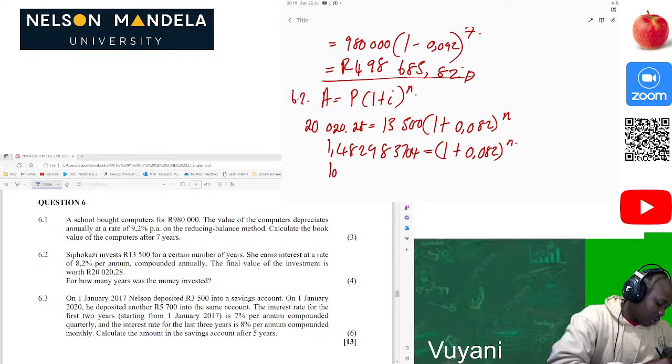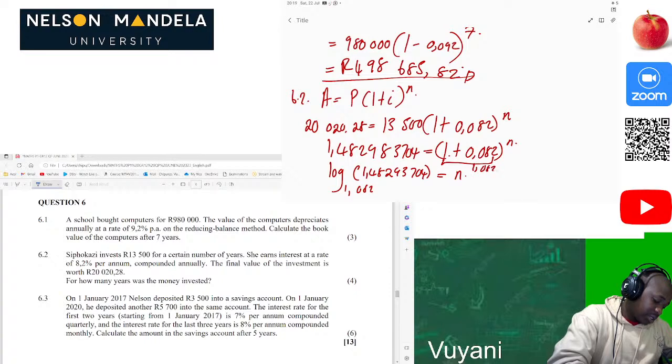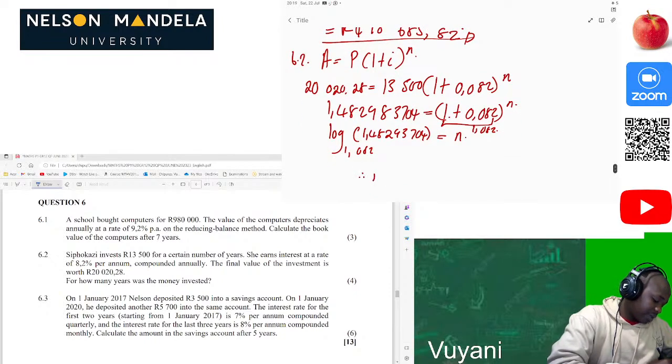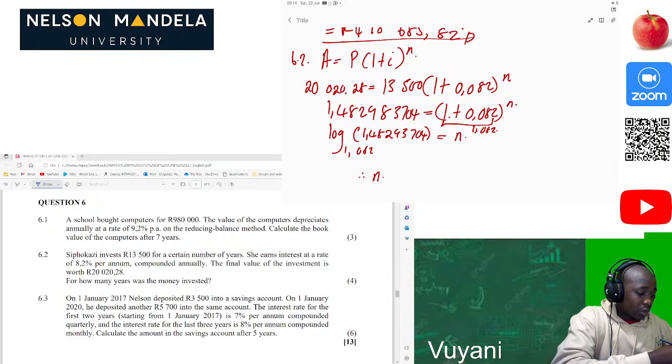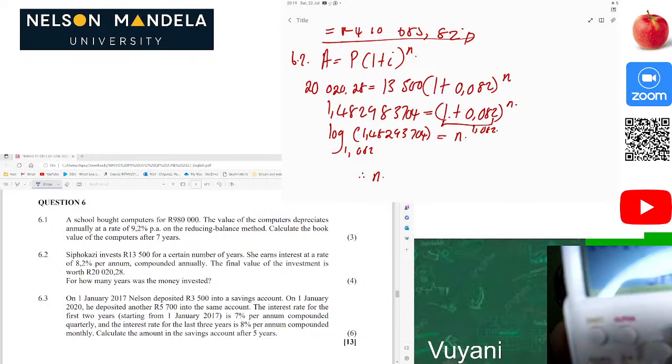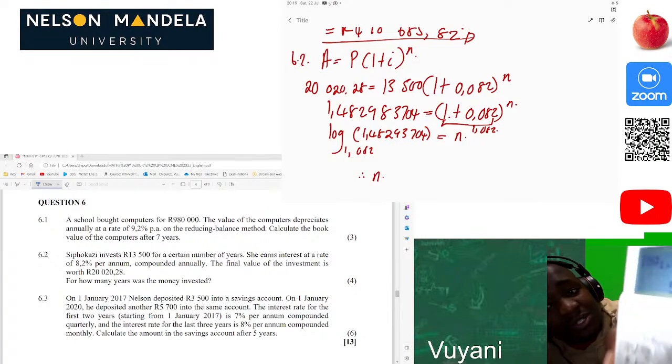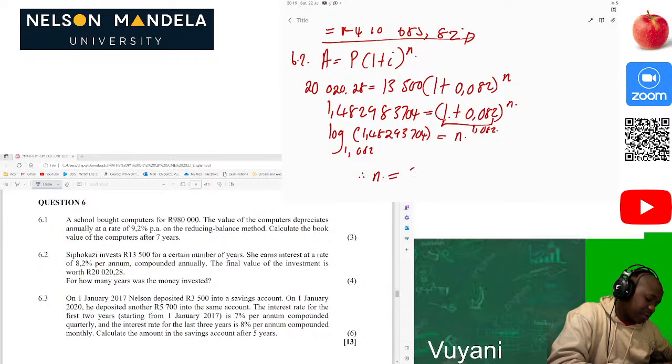Then we take the log of that. So the log of 1.082 to the power n is equal to the log of 1.482983704. Okay, so we added this, so when we add this it will be 1.082. Then after that we can take the log. So therefore n will be equal to what? Log of 1.482983704 divided by the log of 1.082. Then I am getting exactly 5 years, 5.0000000. So our answer there is n equal to 5 years.